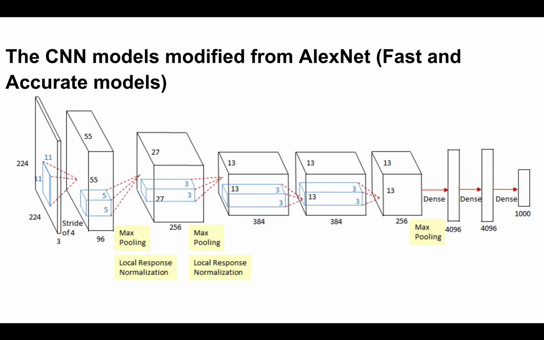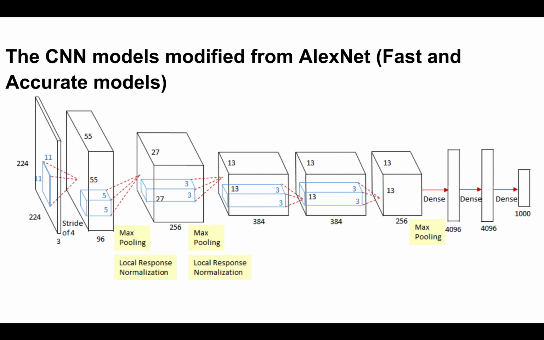This is the basic architecture of OverFeat. AlexNet also has a similar kind of architecture, but how to select the features and how to work with dense features is what makes the difference between AlexNet and the OverFeat network. OverFeat works in a better way to select and work on features.